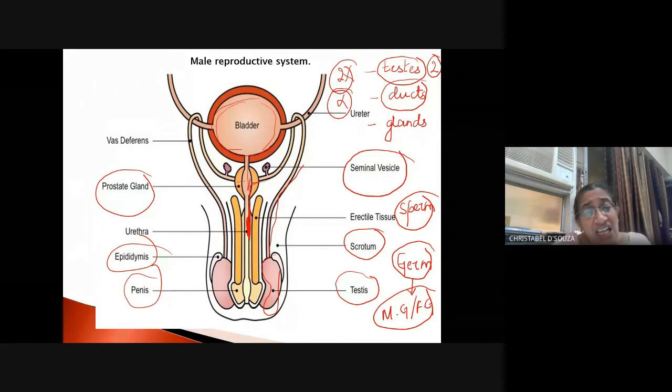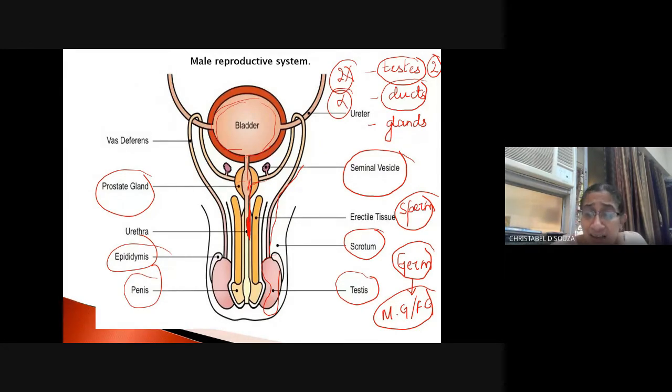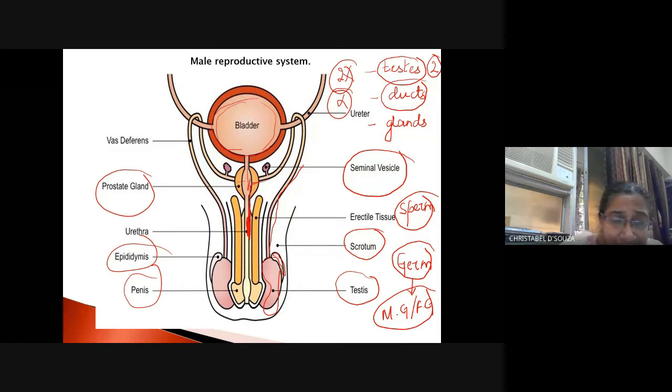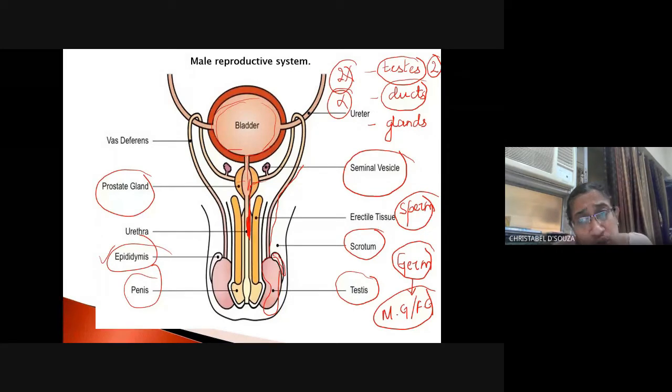Now, starting from the testes, there is a small structure, right? This is not a gland; it is a storage space. It is known as the epididymis. What does the epididymis do? The epididymis stores the immature sperms and it allows the sperm to mature.